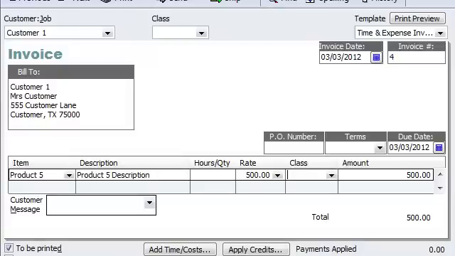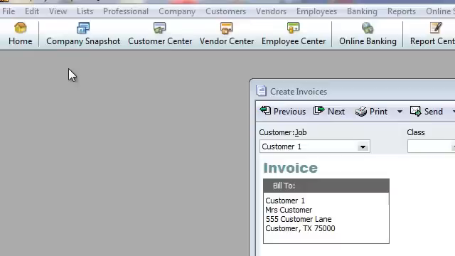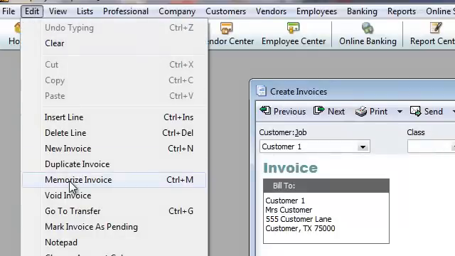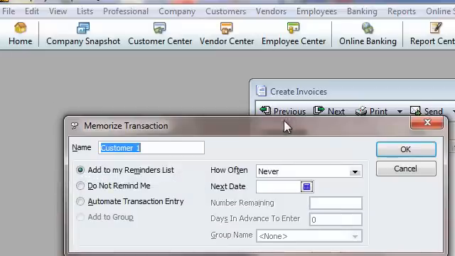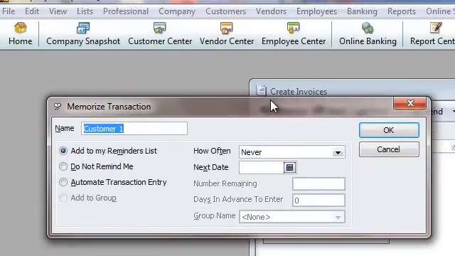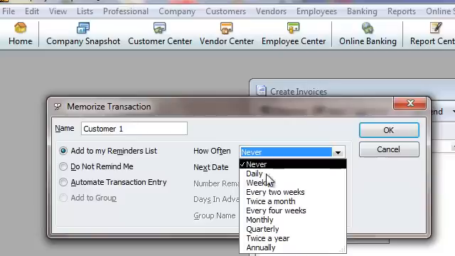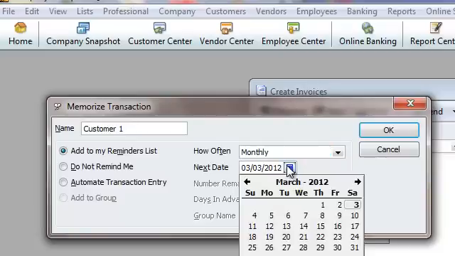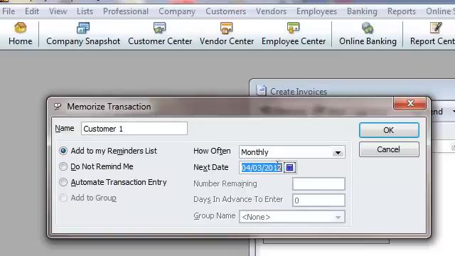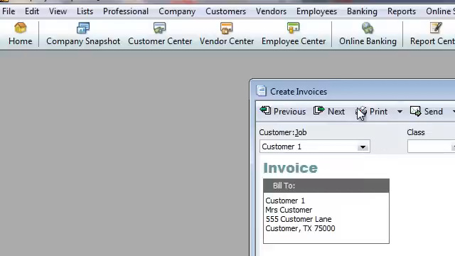Let me show you the two places that you can go and memorize a transaction. You can either hit Control M, or I'm going to show you right now where to go. Alright, so if you don't hit Control M, you can go up here to Edit, and you can do Memorize Invoice. And when I do that, this little box comes up, and this is basically where you say, okay, I'd like to do it monthly. And the next time we're going to do it is March 4th, or March 3rd, excuse me. Okay, and that way, you hit OK over here, and then back to the invoice.